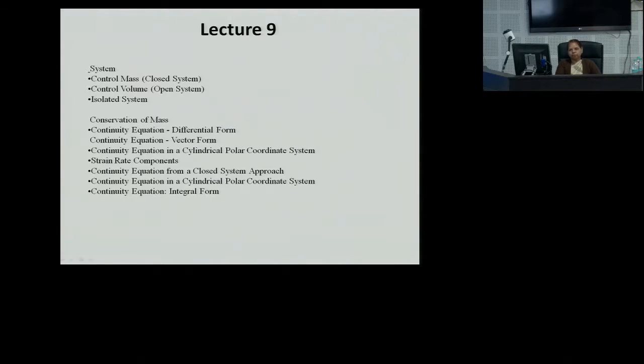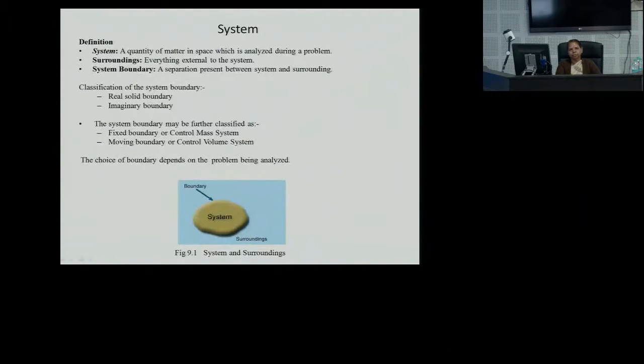Now to start with the continuity equation, we should understand what the system is. A system is a quantity of matter in space which is analyzed during a problem. Surroundings means everything, whatever is external to the system, that is considered as surrounding. System boundary is nothing but the separation present between system and surrounding.